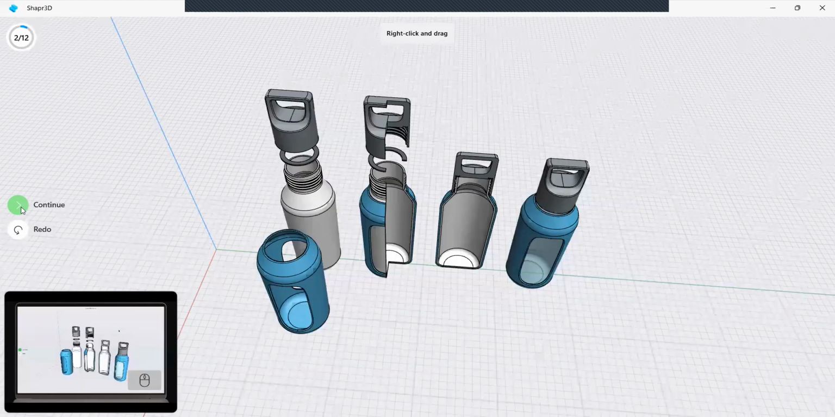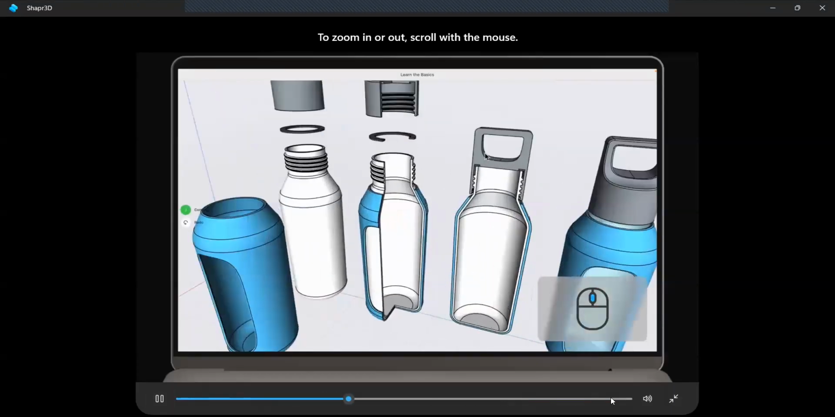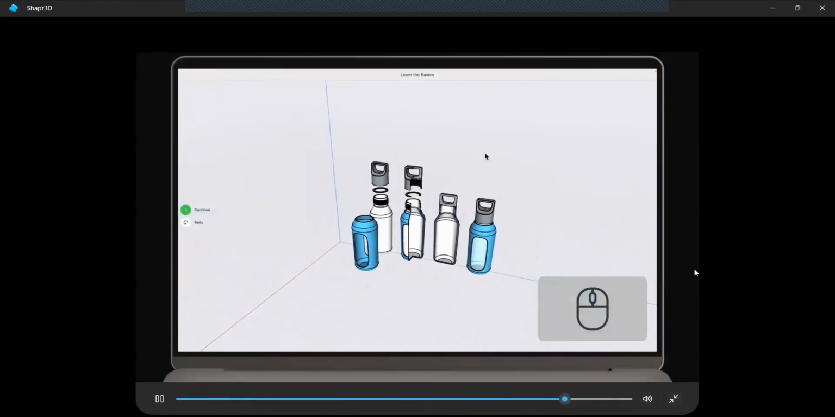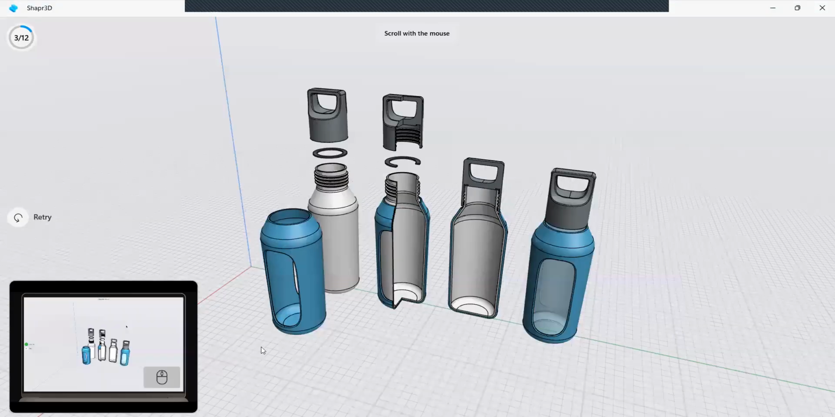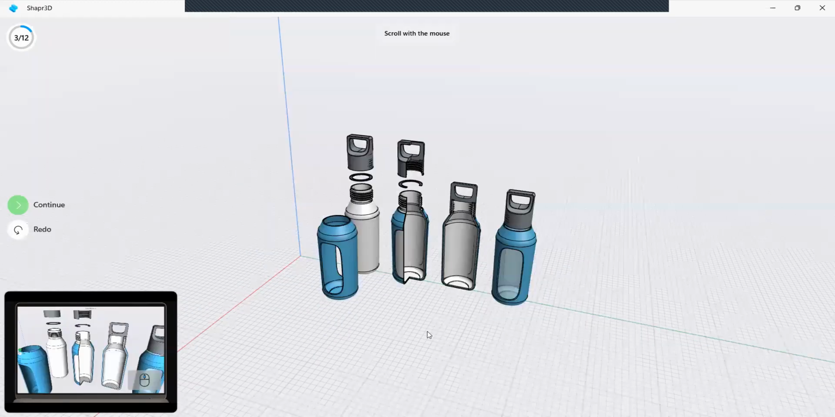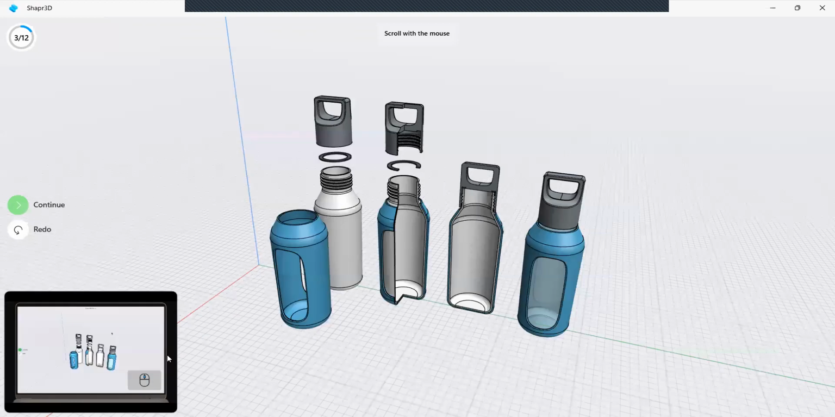Okay. So again continue. To zoom in or out, scroll with the mouse. So I'm scrolling this mouse. You can see zoom in, zoom out.